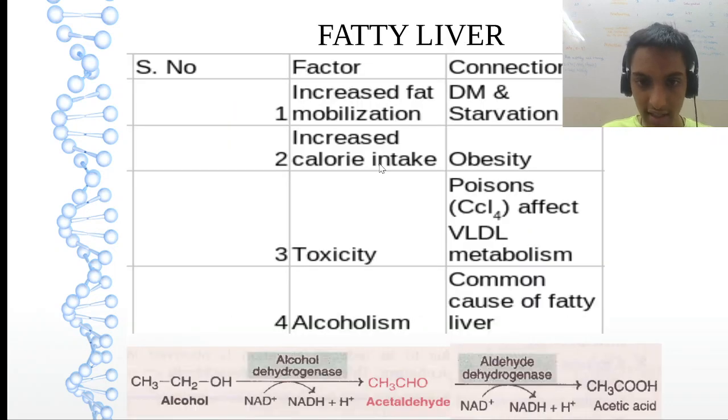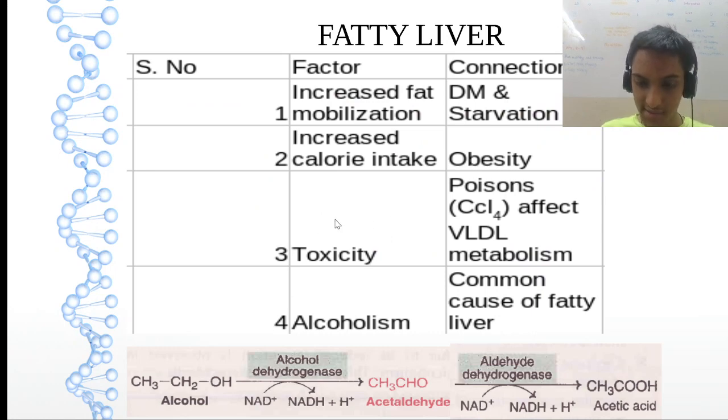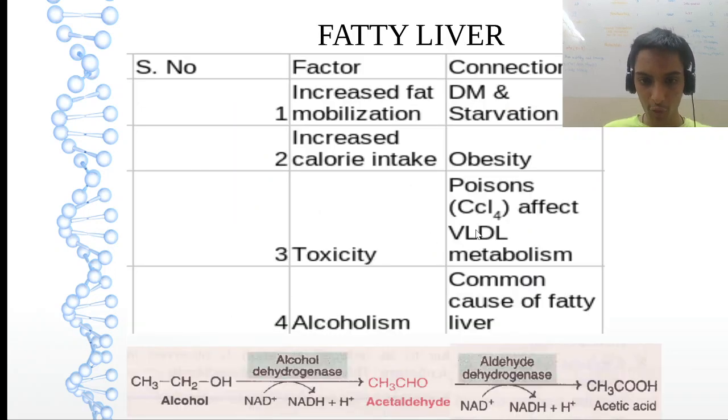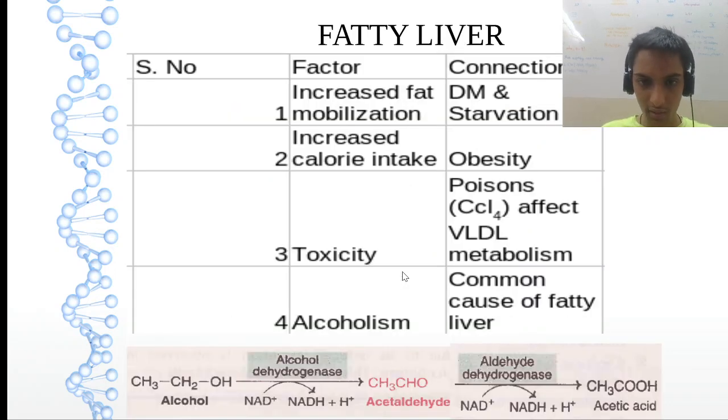Second, I told you, increased calorie intake. So that means more blood glucose can elevate triglycerides. Remember. And the third cause, toxicity. That means increased amount of triglycerides and VLDL. And the fourth one, alcoholism. That is the TAG pool undergoing the oxidation. So this you can see, the causes of fatty liver.